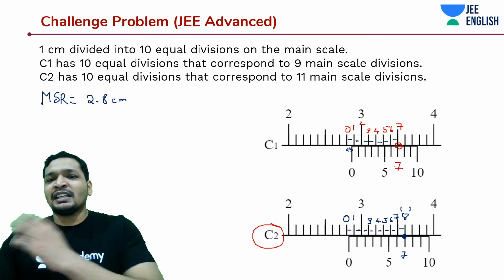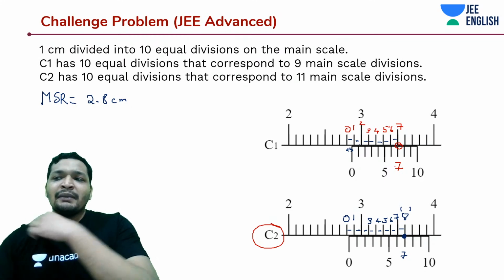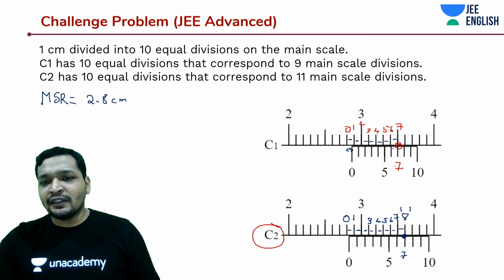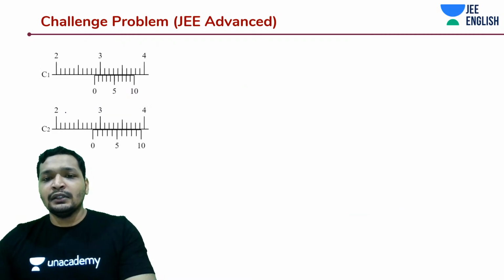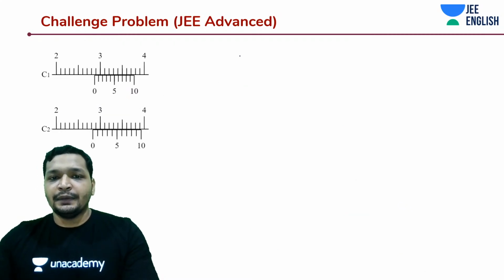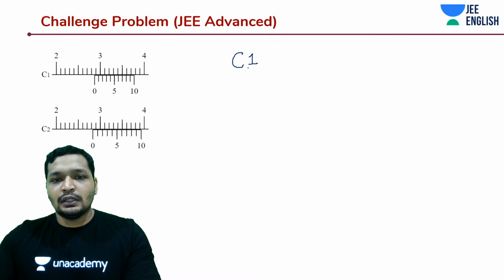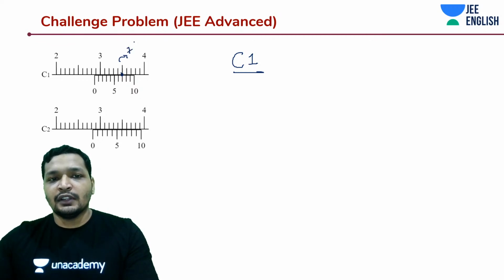9 and 10 divisions correspond to 9 divisions. The same kind of case that we have done. The 7th division is coinciding. So what should be the reading? The reading should be, okay, let's do it for C1. You know the 7th one is coinciding, so don't worry about it. The 7th one, if it's not visible, it's the 7th one.